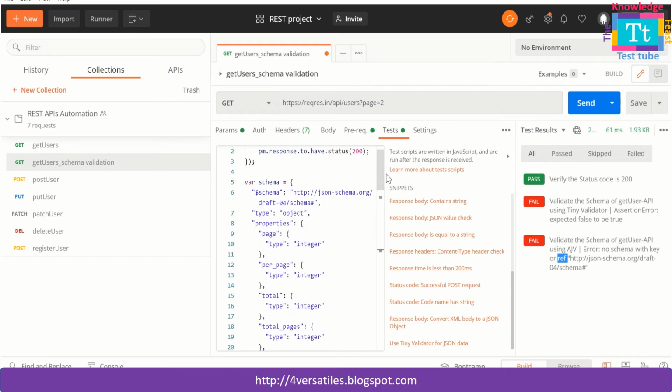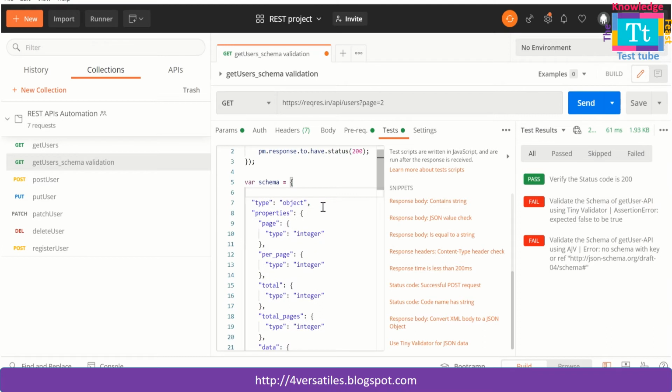Okay, so there is this key called reference, so it is not able to validate it. Let us remove that reference key, which is this one. It is talking about this statement, so let me just remove it. I have removed it and I ran it again. Now again two assertion failures. This is success, this is failed as usual, that's fine.